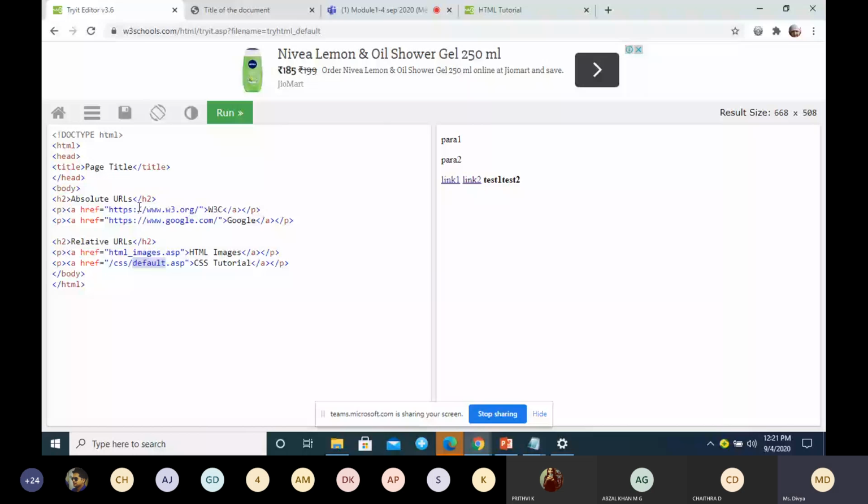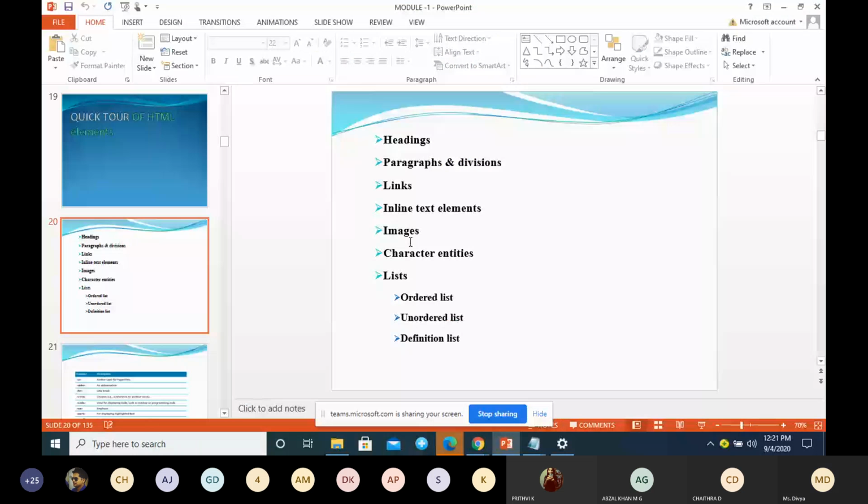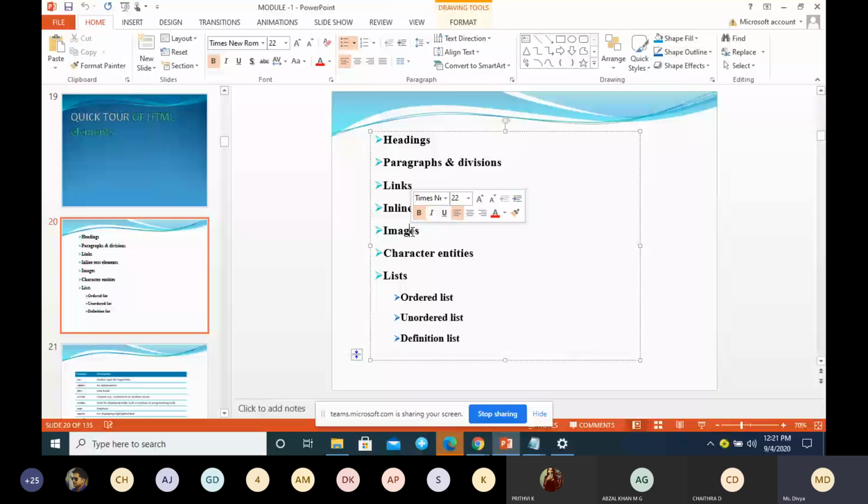So moving on to the next topic. One more tag I will explain. Till here we are done. Next, one more tag I will explain: the image tag. How to get the image.